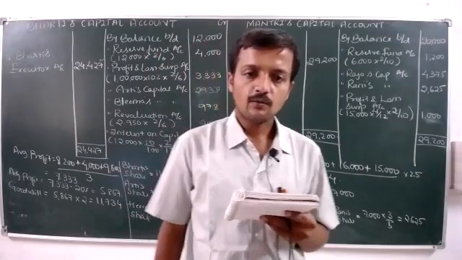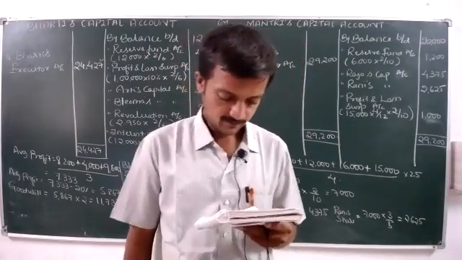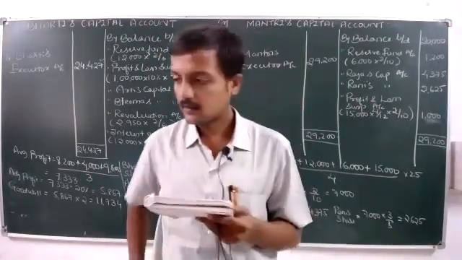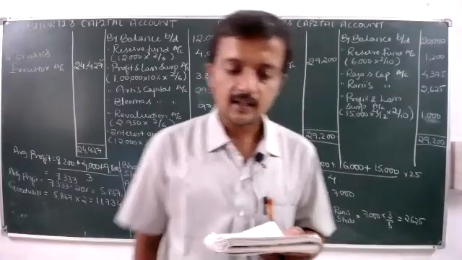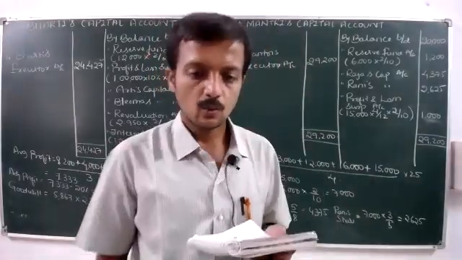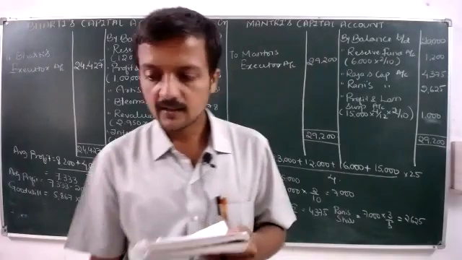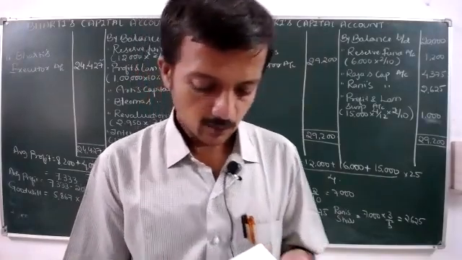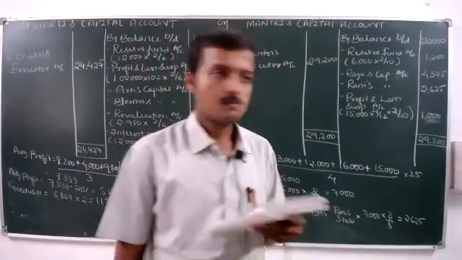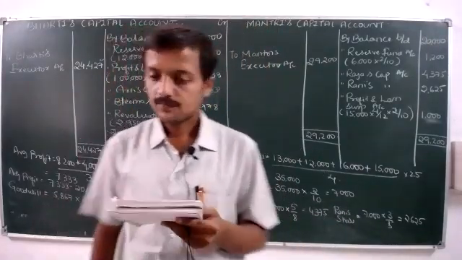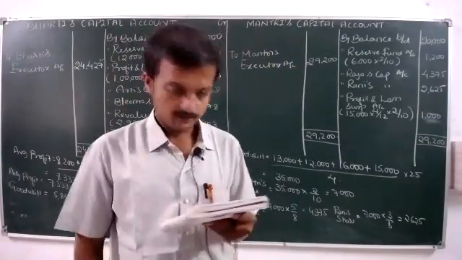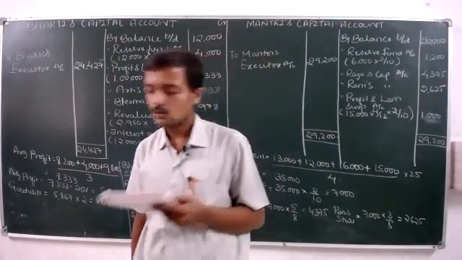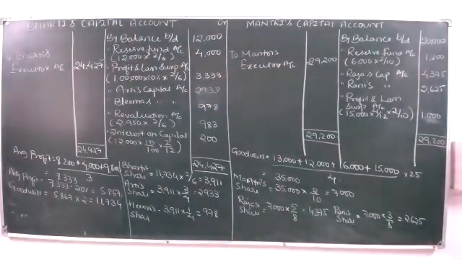And then next line you write to Mantri's executor loan account. That comes to 25,200. Next, total also 29,200.